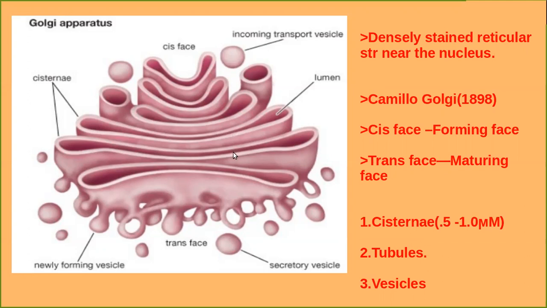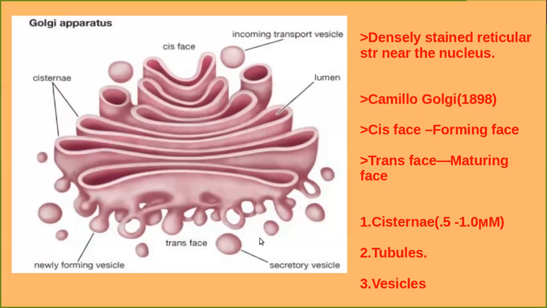Look, this is the cisternae. These are vesicles, and this is tubules. Is it clear? When you consider the structure of Golgi apparatus in detail, we can see that it has two phases. Which are the two phases? The cisternae have a cis phase or forming phase. This is the cis phase or forming phase. And the second one is the trans phase or maturing phase. This is the trans phase or maturing phase.